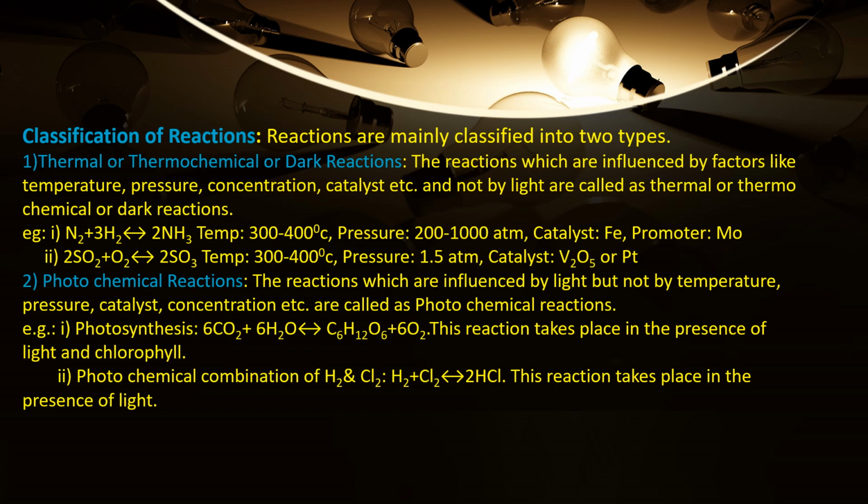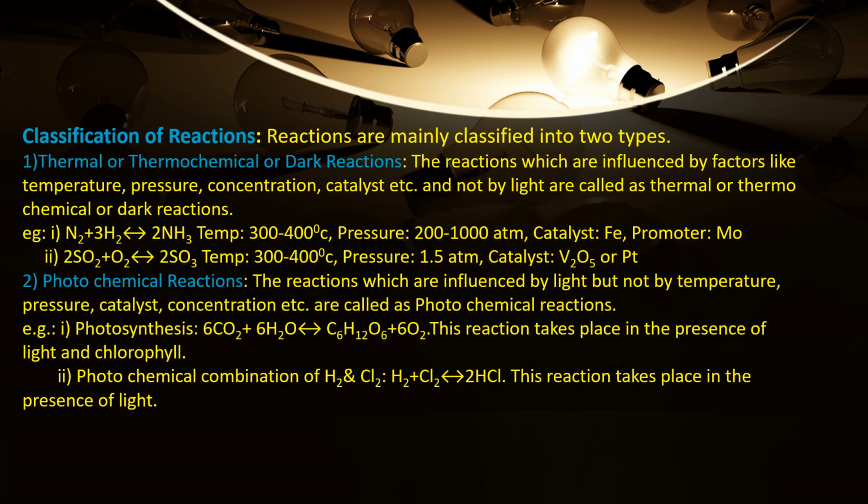And the second type of reactions are photochemical reactions. These are also called as light reactions. These are the reactions which takes place in the presence of light. That means they are influenced by light but not by temperature, pressure, catalyst, concentration, etc. Such reactions are called as photochemical reactions. A well-known example under photochemical reactions is photosynthesis.